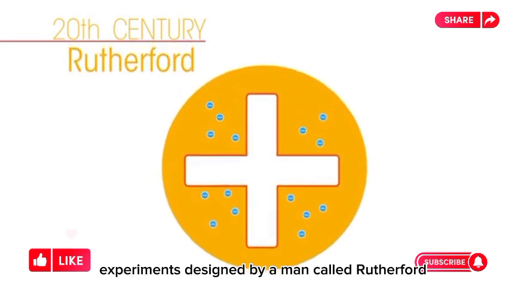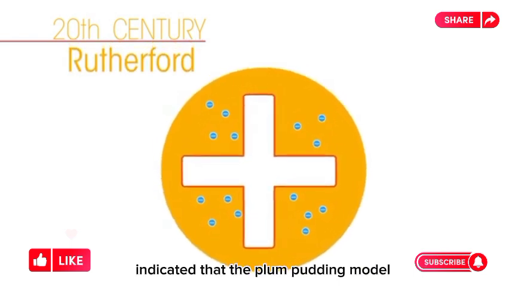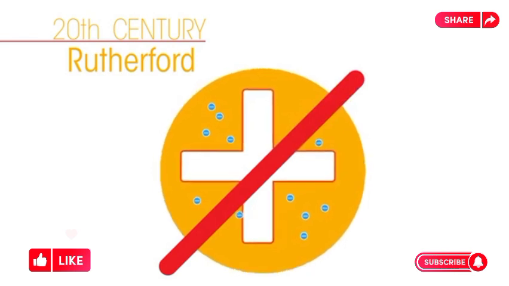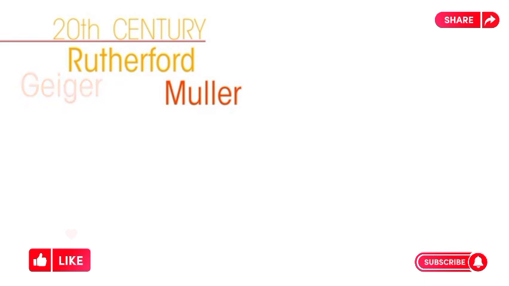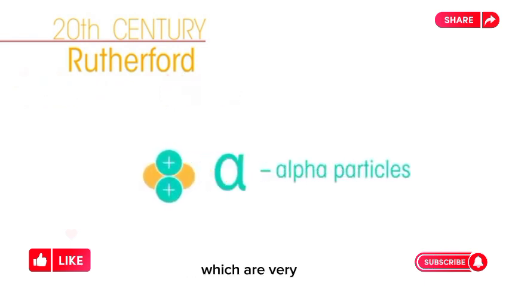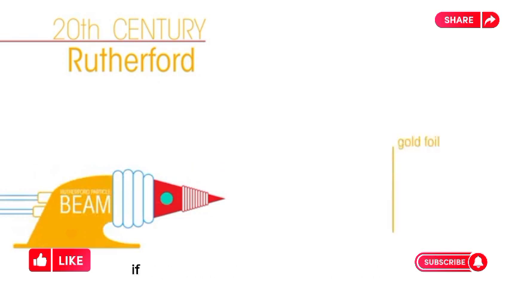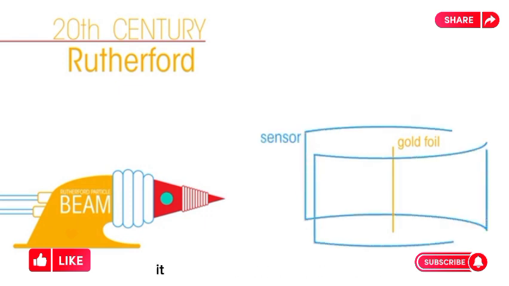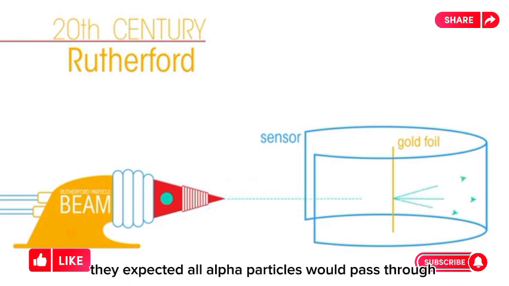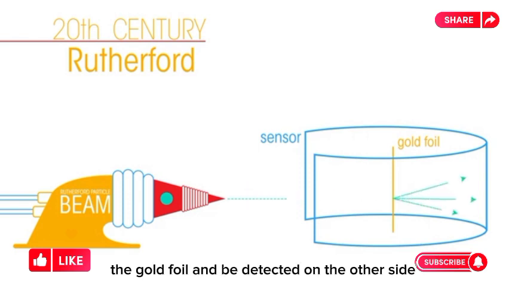In the early 20th century, experiments designed by a man called Rutherford indicated that the plum pudding model was not entirely correct. 2 of his assistants called Geiger and Marsden carried out the study. They used alpha particles, which are very tiny positively charged particles. They aimed a beam of alpha particles at very thin gold foil. If the alpha particles got through the foil, they would be detected by a sensor. Assuming Thomson's plum pudding model was correct, they expected all alpha particles would pass through the gold foil and be detected on the other side.